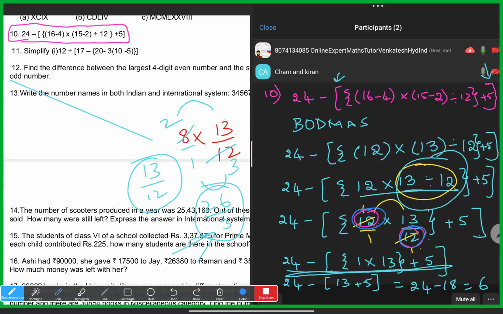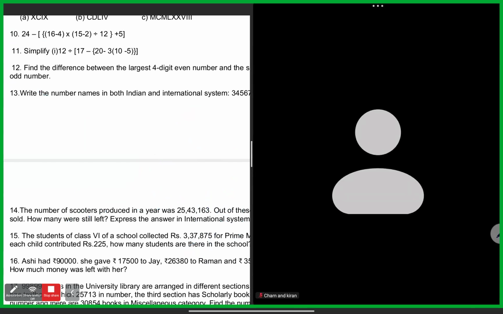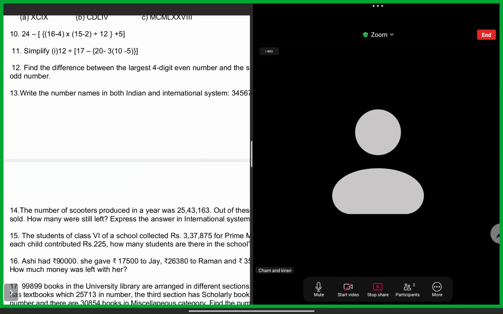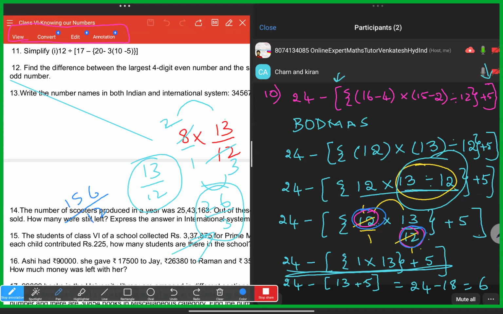Here without fraction is not possible. Anyway, you will get a fraction because 12 into 13, if you do also, you will get 156. 156 by 12, you have to write it in this. Sir, in the textbook, they didn't do the fraction. Once send the picture. I am telling that only one question in all the bits in the exercise, we have a question like this. Remaining all are direct. You will not get a situation like this. That is what I am telling.